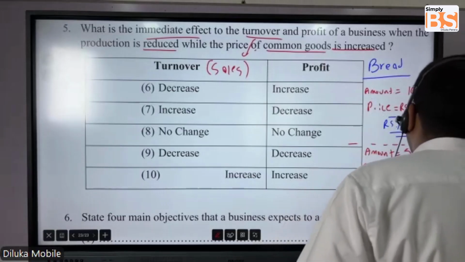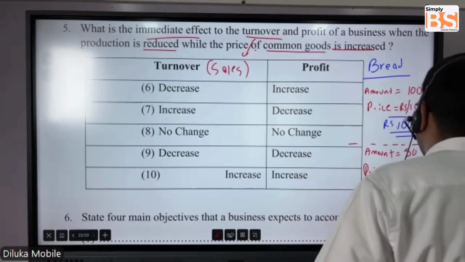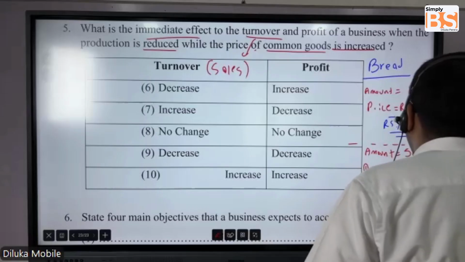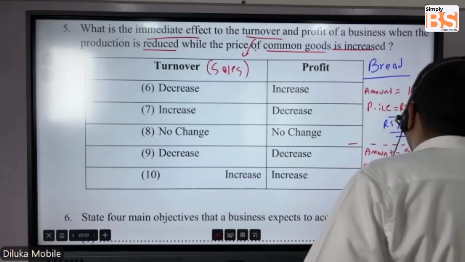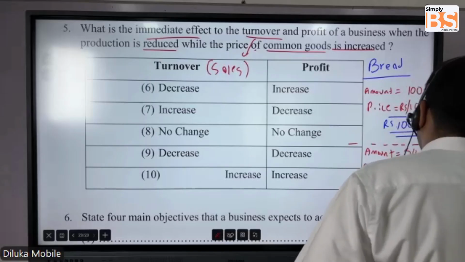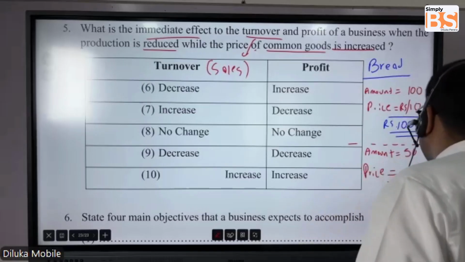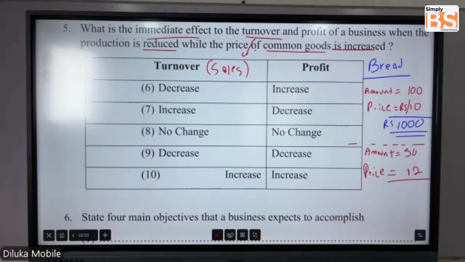Now it's 10. Let's say they have increased the price to 12. Now how much? 50 into 12. What's the price?